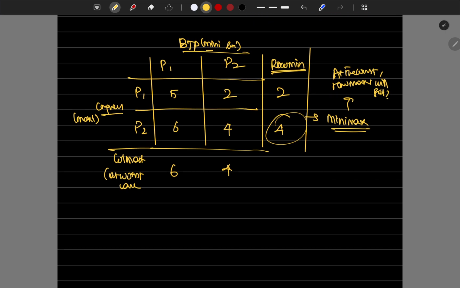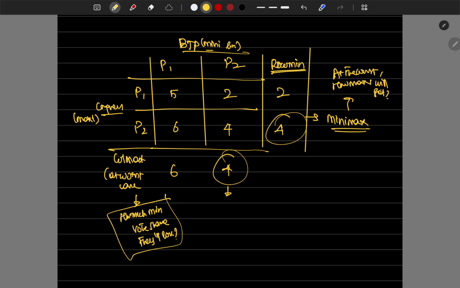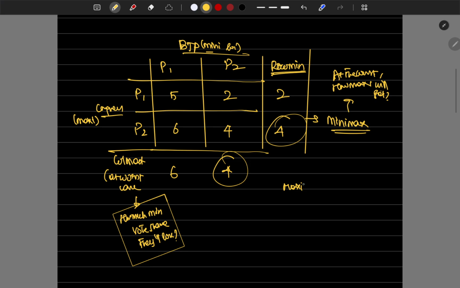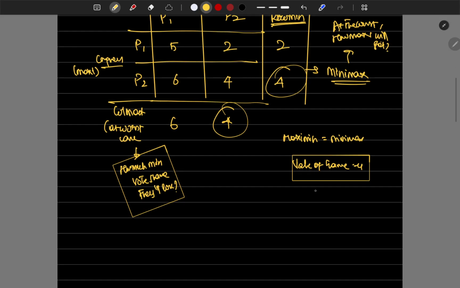For the column max, at the worst case, the minimum BJP will lose is 4%. So you can see that both maximin and minimax meet at the point 4. So the value of the game is equal to 4. The saddle point exists.